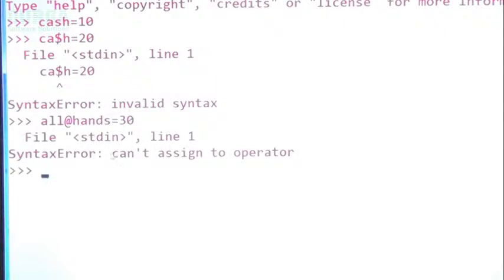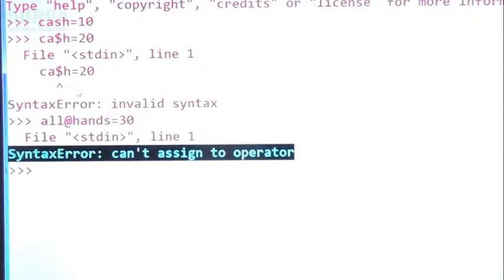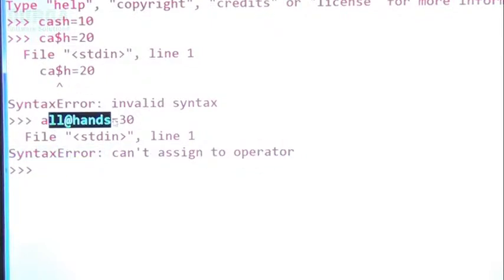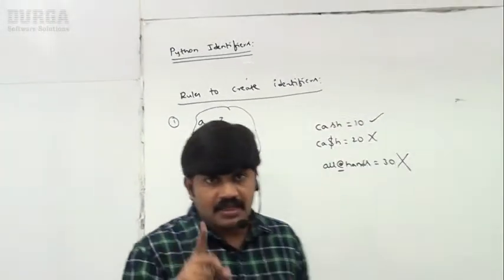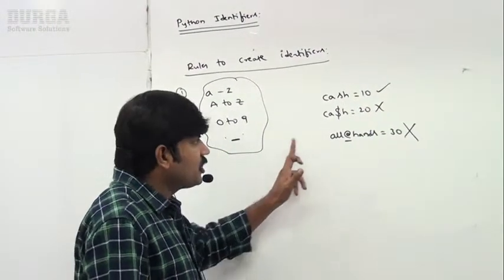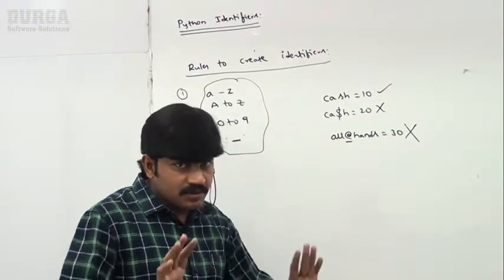Again a syntax error. So the important conclusion you should be aware of: these are the only characters allowed in Python identifiers. If you use any other symbol, syntax error.